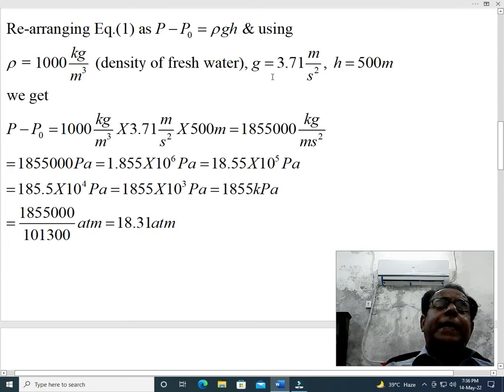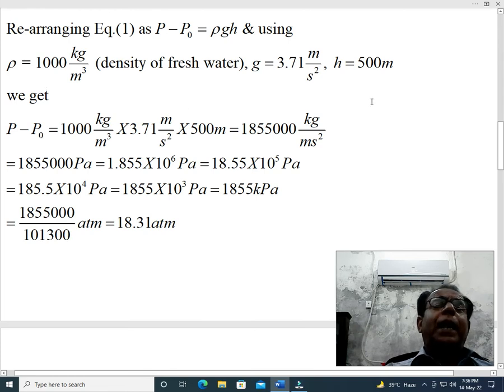We will take acceleration due to gravity on Mars, which is provided in the statement. The third thing is the height h, which is given in kilometer, but we have converted kilometer into meter, so h has become 500 meter.